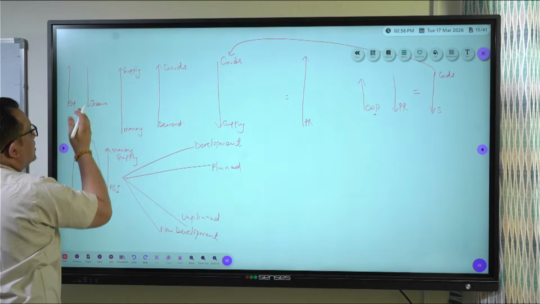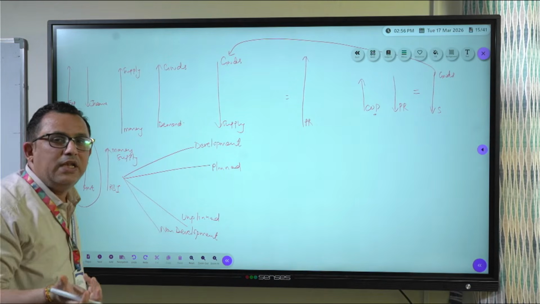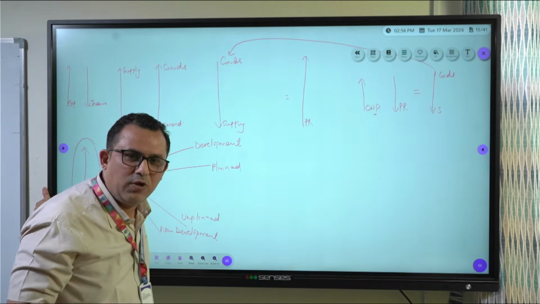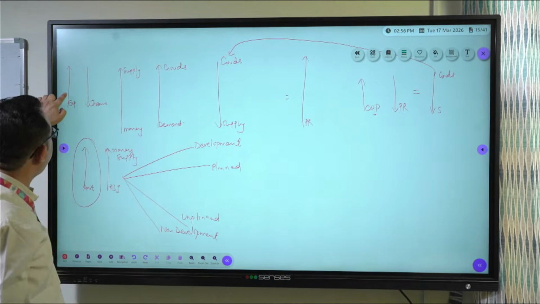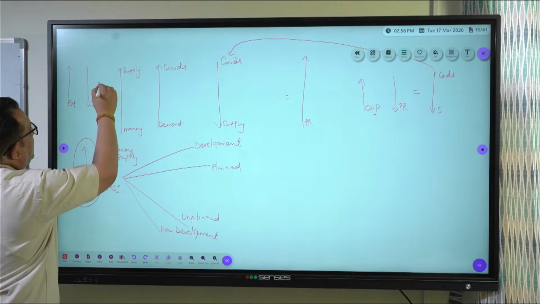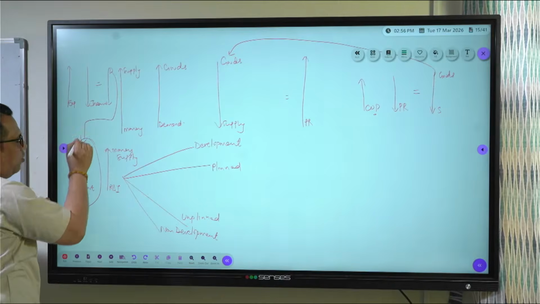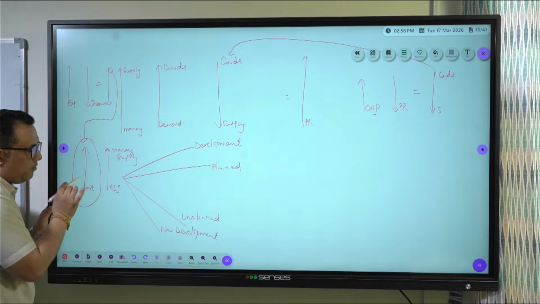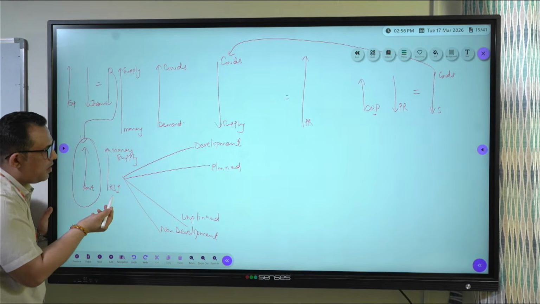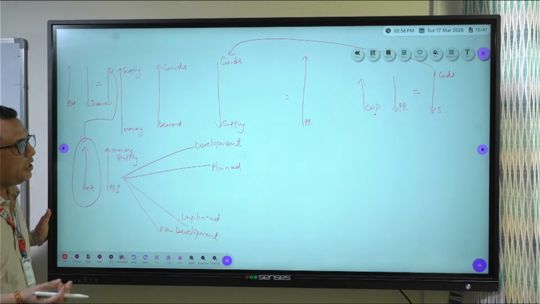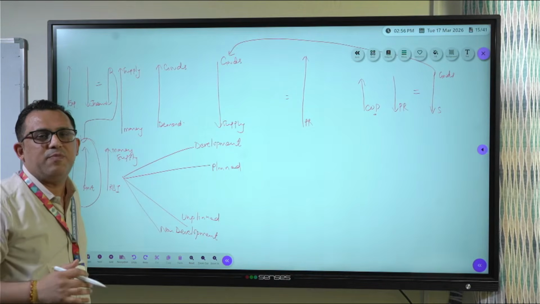Now, when this happens, there is a deficit in the government's budget, in its calculation of income and expenditure. Expenditure is more, income is less. It is called a deficit. To fill this deficit, the government needs to take a loan, and when it wants a loan, it asks the RBI to print new currency notes to fill this deficit.